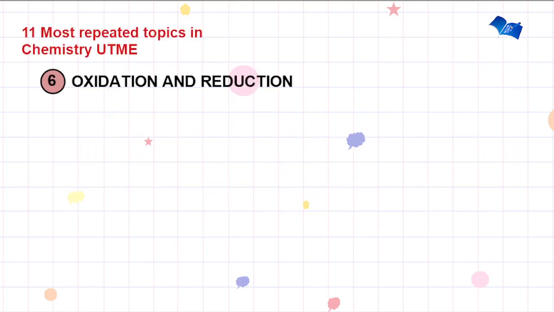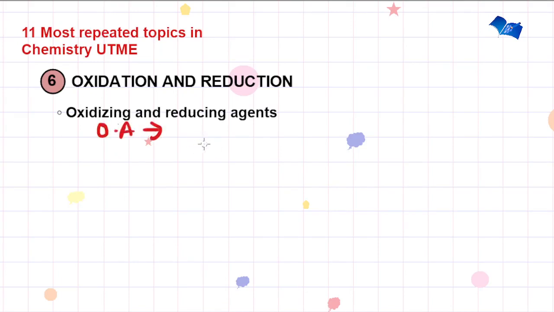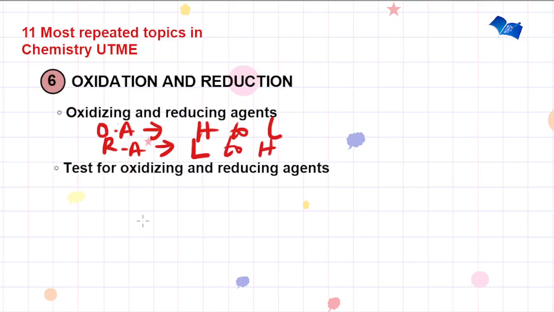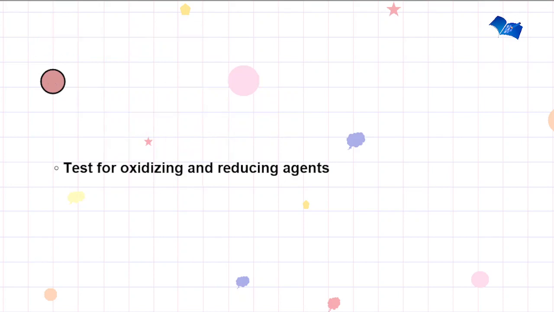Now we'll go over to the next topic, oxidation and reduction. This is an interesting topic, and you're expected to note the oxidizing and the reducing agents. The oxidizing agent is reduced, and also its oxidation number is decreased. It gains electrons, and there is a change from a higher number to a lower number in the oxidation number. And for the reducing agent, it is the opposite. It is oxidized, loses electrons, and it goes from lower number to higher number. Now you're also expected to note the test for oxidizing and reducing agents, the various reagents, and also the color change. That is for the sixth topic.